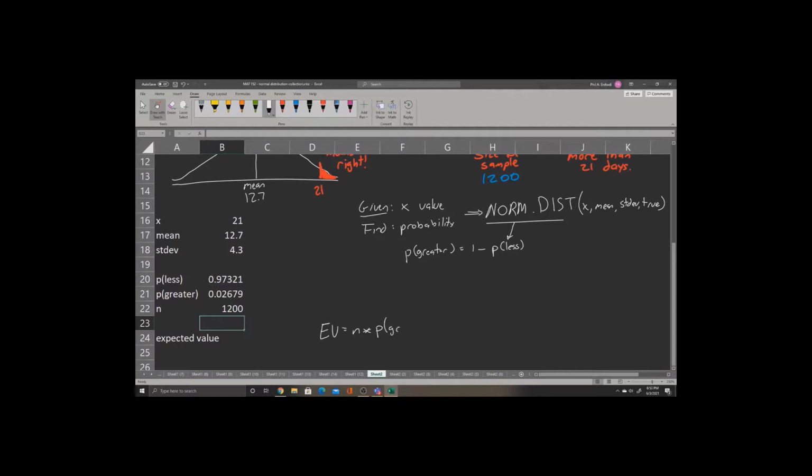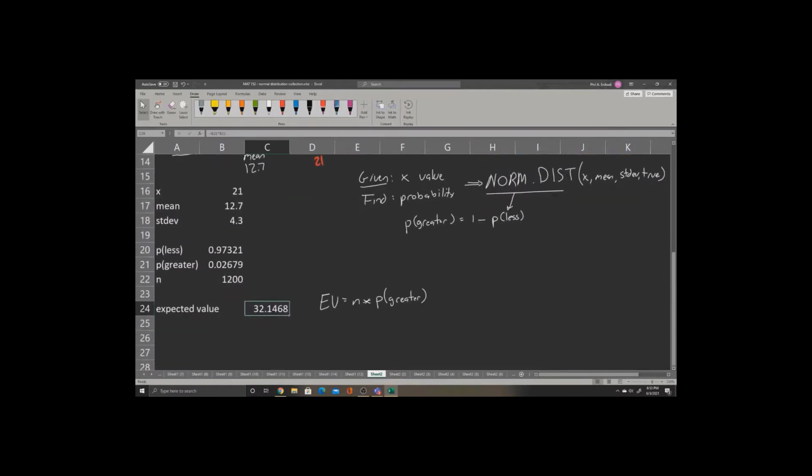Again, we want P greater, not P less, because we shaded to the right side on the graph earlier. So we'll say equals, click the P greater, and multiply times N. We'll do this anytime we're doing expected value. If we round this, we would expect 32 people to be infected out of the 1,200. This will be the answer to this problem.